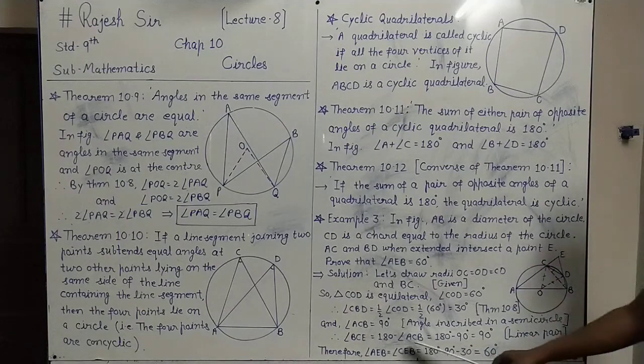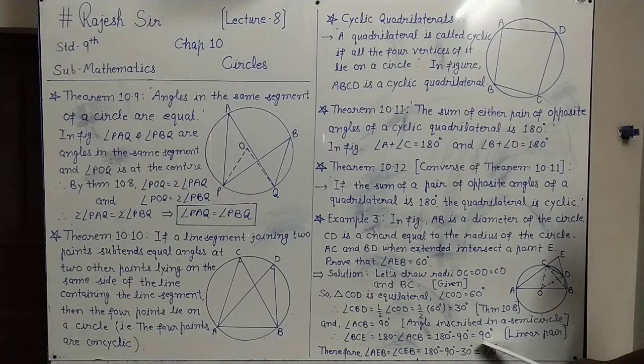And 180 minus angle ACB, which is 90 degrees, so 180 minus 90 is 90 degrees. Which concept have we used here? Here we have used linear pair. Because angle ACB and angle BCE are a linear pair, in which angle ACB is 90 degrees, so angle BCE will also be 90 degrees by the linear pair.